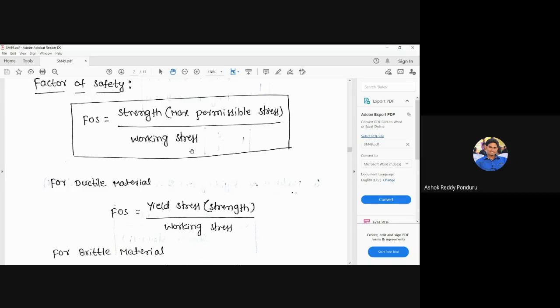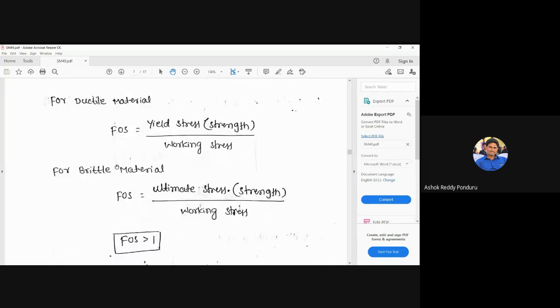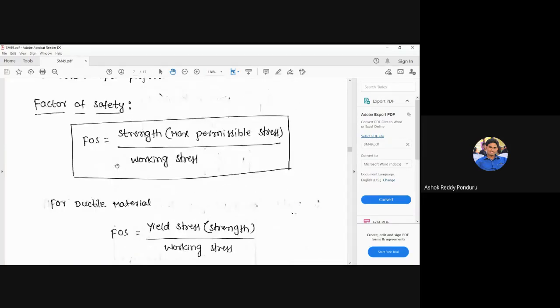But what is the meaning of 1.5? Suppose in the textbooks it is mentioned FOS is equal to 1.5. What does it mean? Sir, is it for concrete? Factor of safety for concrete? No. First of all, please listen: what is meant by the factor of safety? Then we can look at the next step, factor of safety for ductile material and for brittle material. First, what is the meaning of FOS equal to 1.5? Suppose, for example, the stress induced in any member.